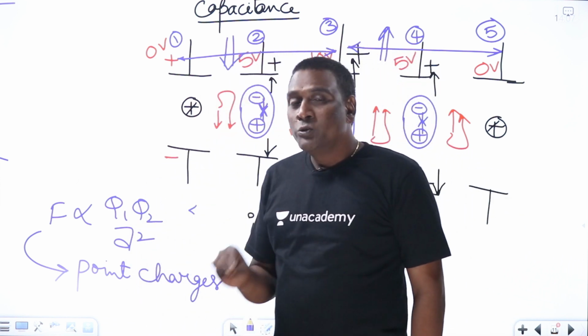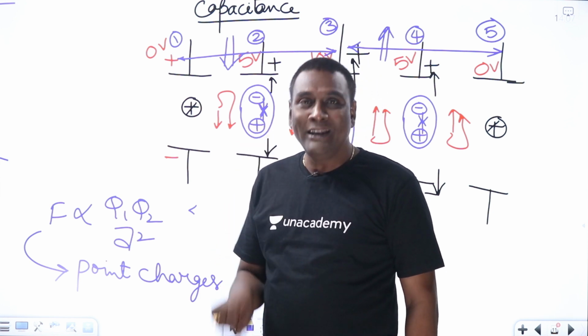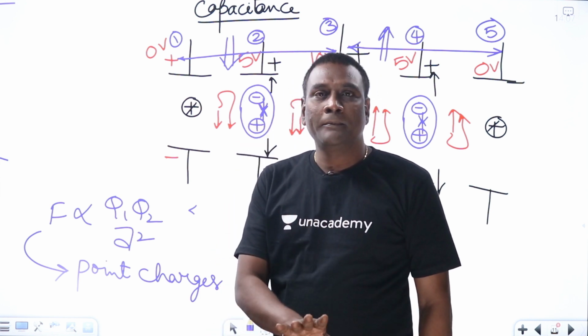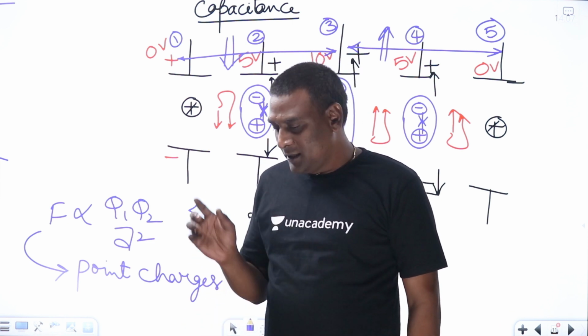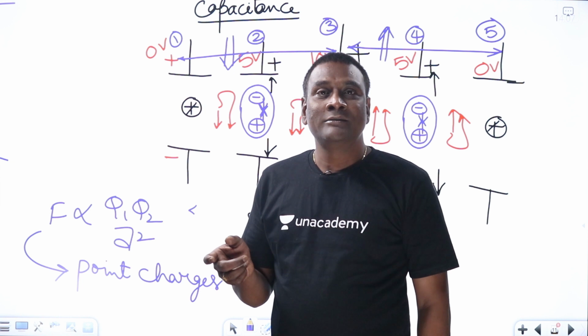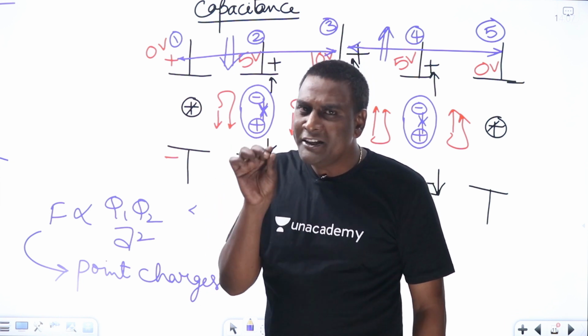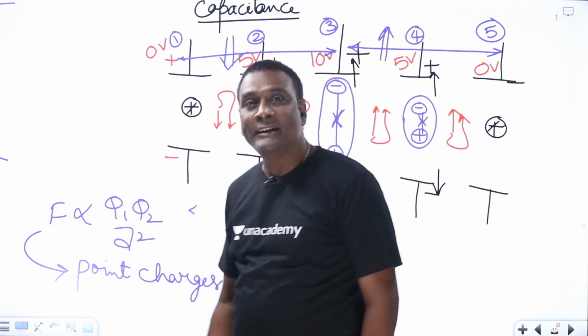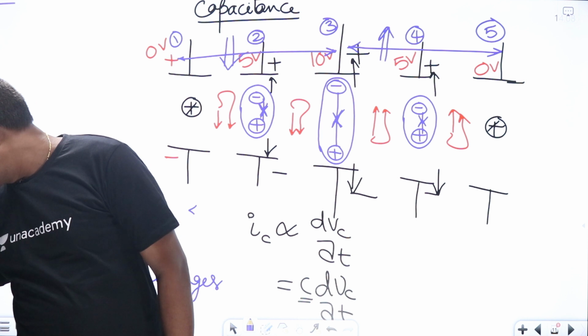Two equal and opposite charges displaced by a very small distance. Meaning that you are not supposed to apply Coulomb's law at all. So Coulomb's law cannot be used here.